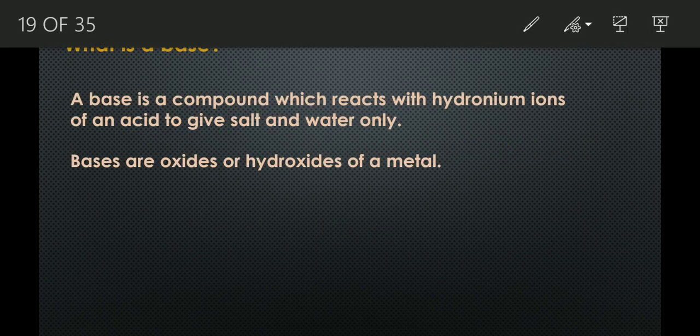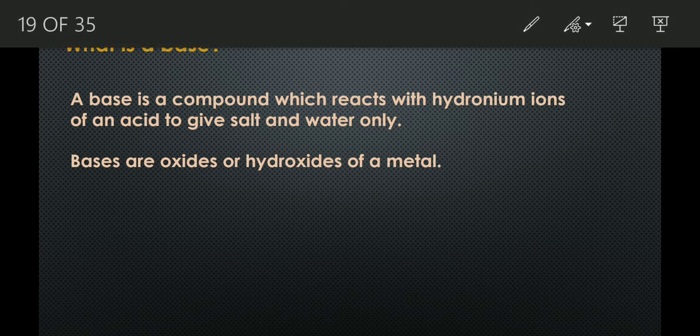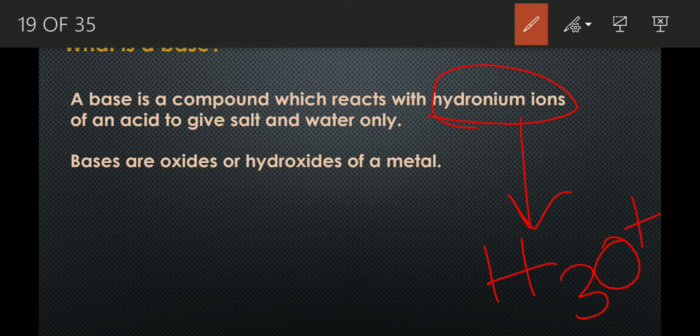In this video, I will be talking about bases. So first we need to know what is a base. A base is a compound which when reacts with the hydronium ions of an acid, it produces salt and water. I have already told you about hydronium ions. These are H3O plus ions that are present in an acid. So when a base reacts with these hydronium ions present in an acid, it produces salt and water.